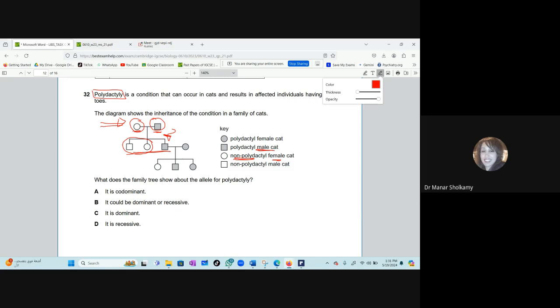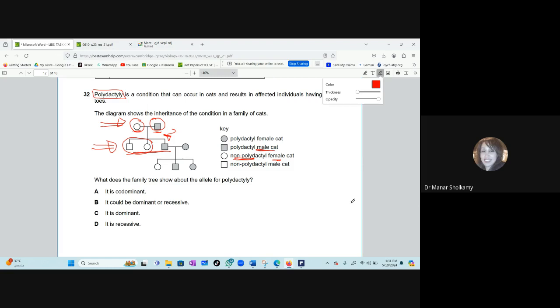Okay, now one of them is homozygous dominant. This is an incorrect answer because if one of the parents was homozygous dominant, we still don't know if this disease is dominant or recessive. But if one of them was homozygous dominant, then all the children will show one type of phenotype. But this is not the case. We see 3 children, 2 of them showing one phenotype and the other child showing a second phenotype.